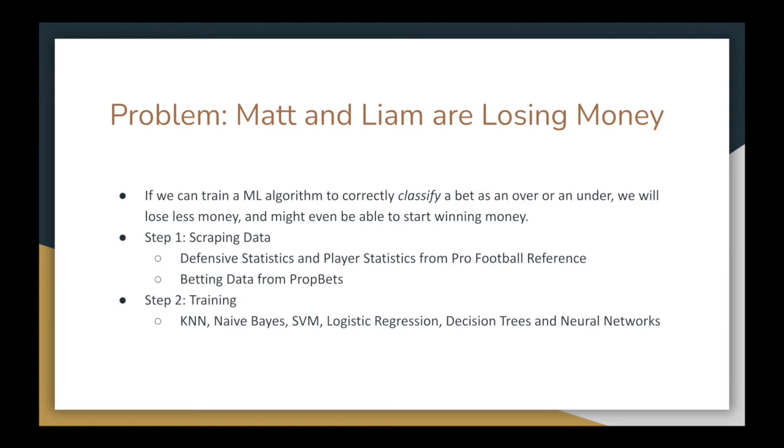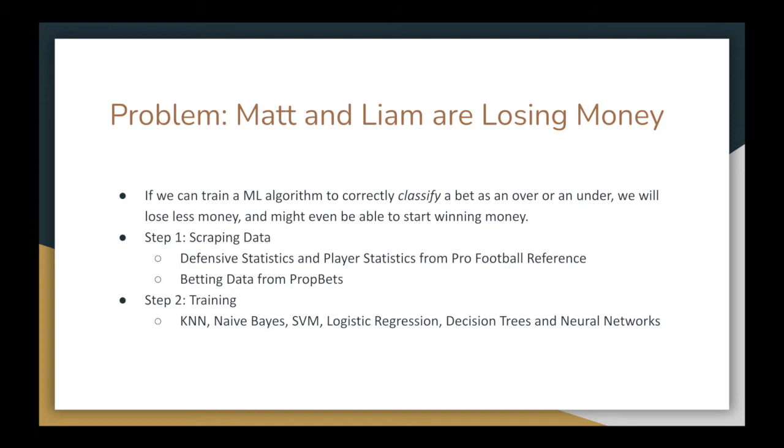The first thing we did to do this was gather relevant data. We got betting data from a website called PropBet and scraped player statistics and team defense statistics from a website called Pro Football Reference. Getting these statistics was difficult because each player had their own URL to scrape, and the fact that two NFL teams recently changed their names required us to do extensive wrangling. But after we got the data, we trained 6 different classifiers using the data to see which model was best suited for the problem.